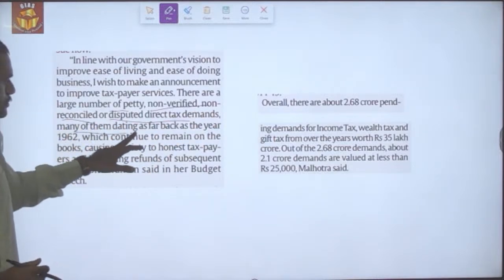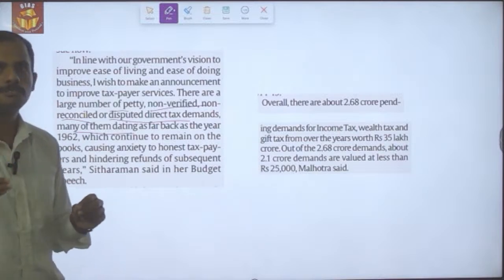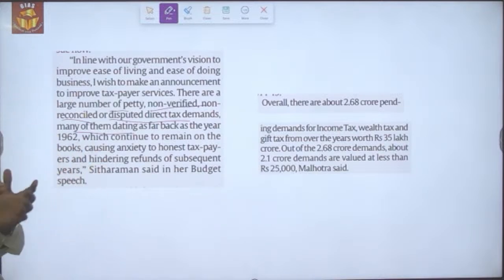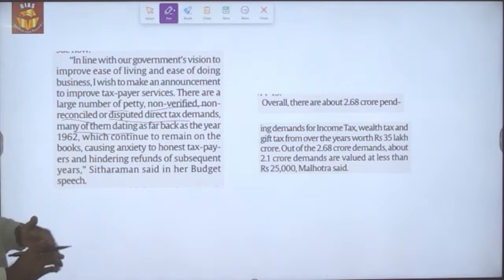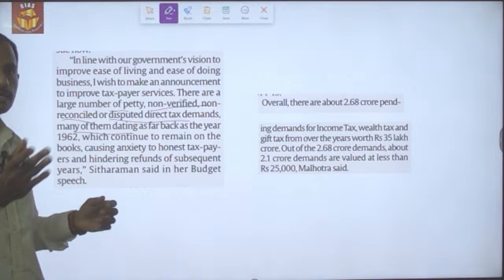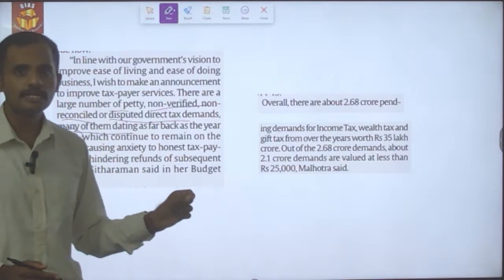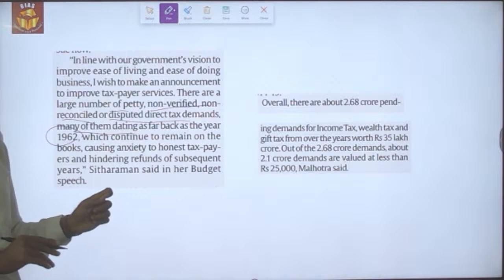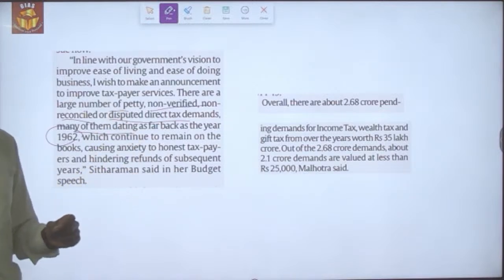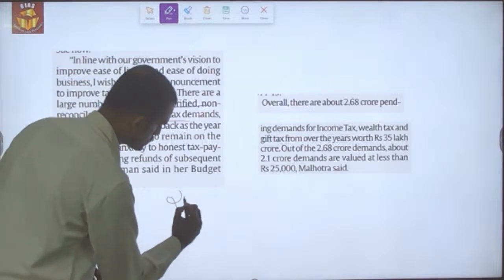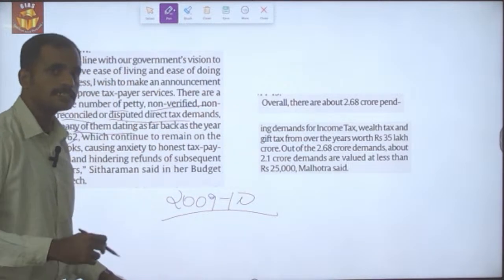a build-up of certain tax disputes, which are very small in amount, like 25,000 rupees, 10,000 rupees, and so on and so forth. And these tax disputes date back to 1962. That is the reason why the scheme is going to be implemented for the tax disputes that have happened from 1962 to 2009-10. This 2009-10 time period has been fixed because during this year the centralization of the income tax